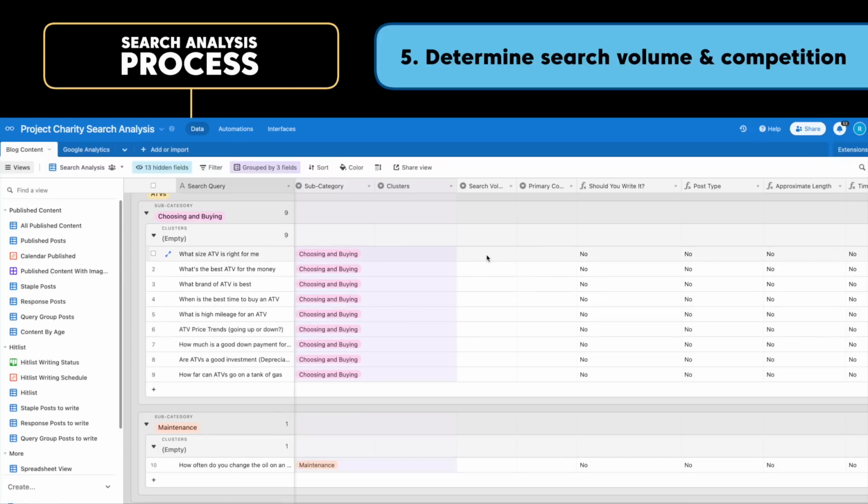What size ATV is right for me? Let's talk about search volume. Now for search volume, we don't look for specific numbers. Yes, I can use a keyword research tool. The number will be wrong. They're not going to take into account other search queries that are semantically equivalent, meaning they mean the same thing, only they use pretty different wording. Some of them try to do that to some extent, but they just can't get it the same way Google does, right? So what we do is we use kind of buckets.